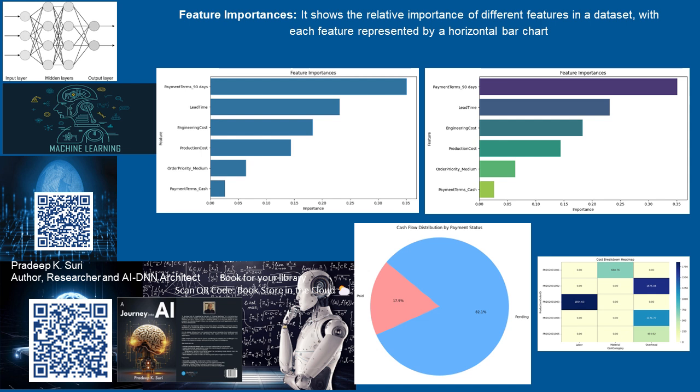Interpretation. The chart provides insights into which factors are most influential in a model or analysis related to payment terms and production aspects of a business or process. For instance, payment terms _ 90 days is the most critical feature, indicating it has a significant impact on the outcome being analyzed. Thank you.